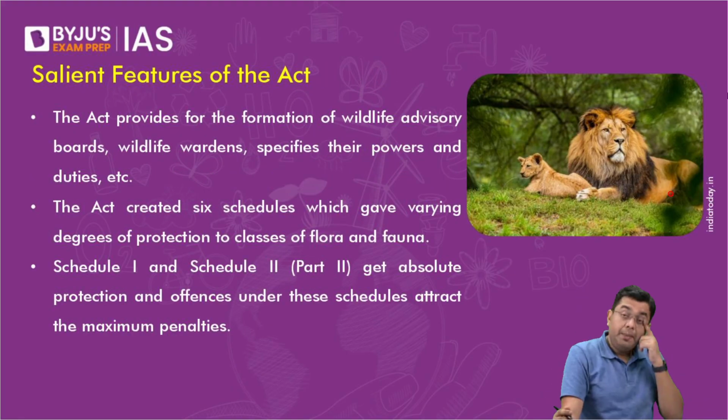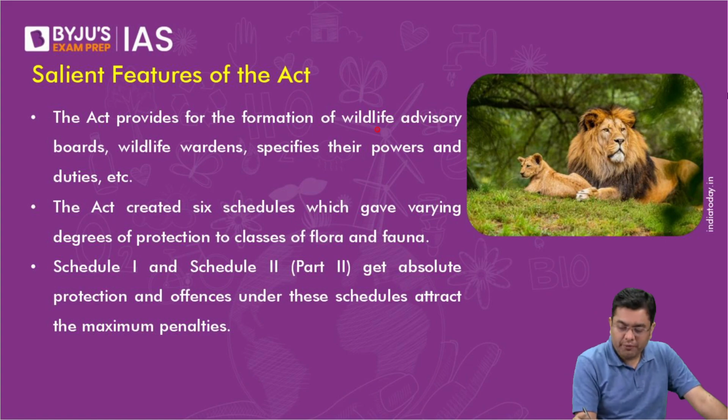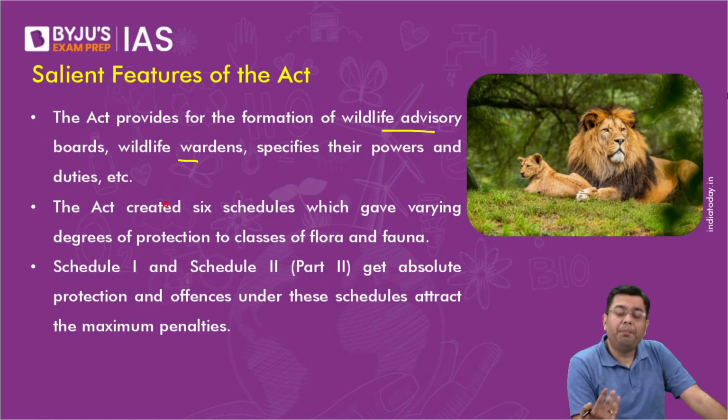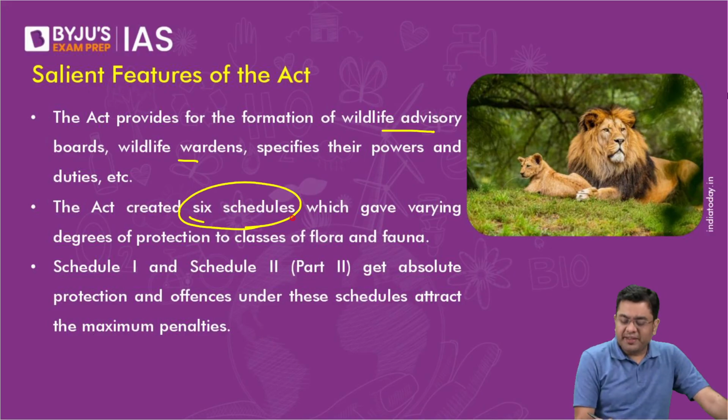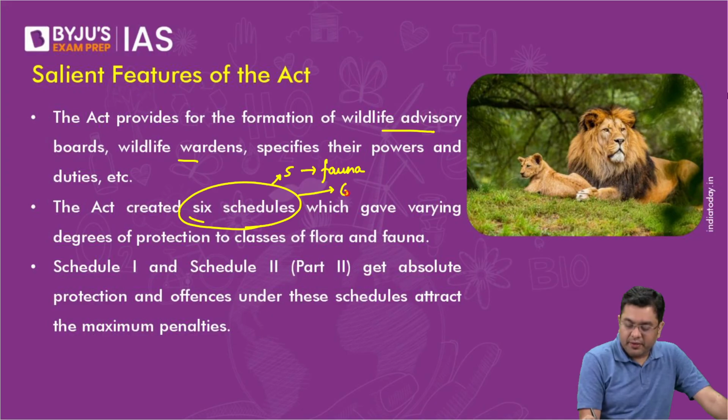So here it provides for the formation and establishment of wildlife advisory boards and wildlife wardens, and also specifies their powers. Yesterday also I told you that this Wildlife Conservation Act will also decide the power delegated to each of the officials deployed in the forest, right? So the chief wardens, etc., all of them get their power derived from this particular legislation. Now, this created 6 schedules. Out of these 6 schedules, 5 of them deal with fauna, and the sixth deals with flora.